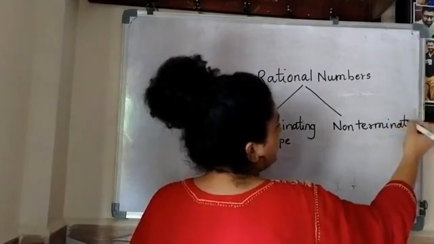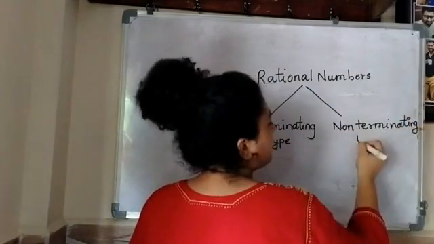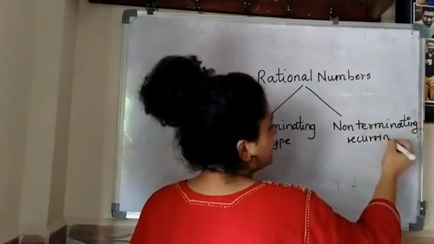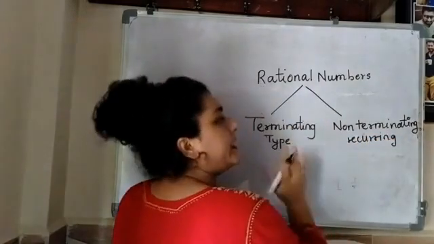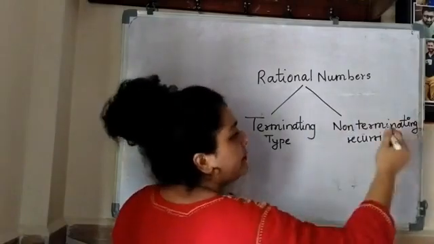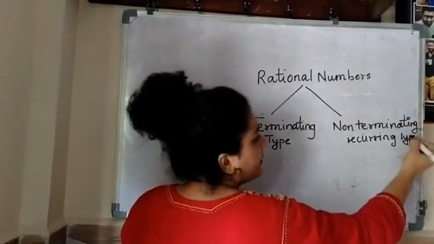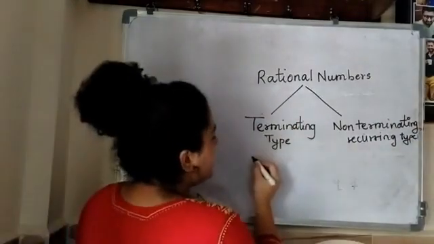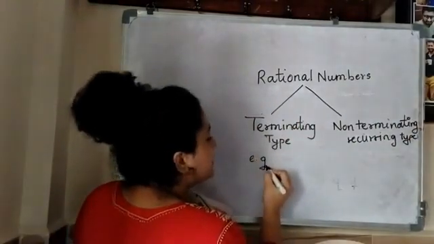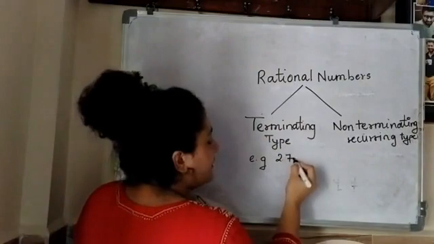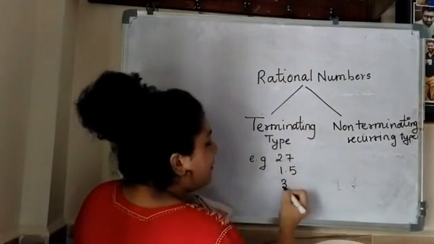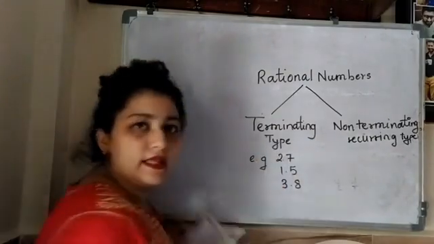So remember, rational numbers are of two types: first is terminating type and second is non-terminating recurring type. I will give you a few examples. For terminating type, examples are 2.7 or 1.5 or 3.8, something like this.